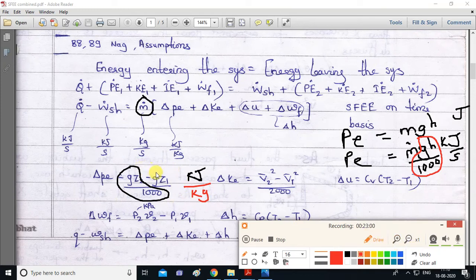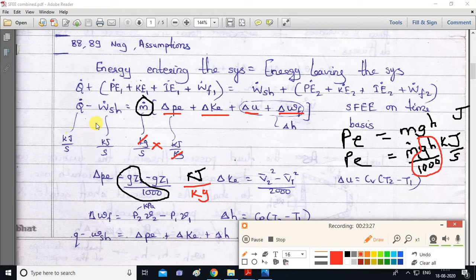Okay, but when you multiply kilojoule per kg by this mass flow rate, outside the bracket we have unit kg per second. Inside the bracket for all the terms, change in kinetic energy, change in potential energy, change in enthalpy, change in flow work, everything unit is kilojoule per kg. So kg and kg will get cancelled, and finally you will get unit as kilojoule per second.